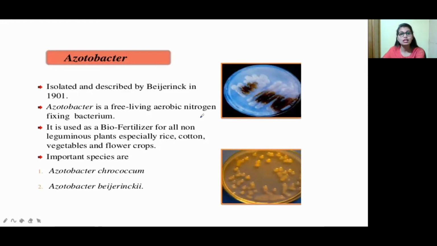Then what is Acetobacter? It was isolated and described by Beijerinck in 1901. Acetobacter is a free-living aerobic nitrogen fixing bacteria. It is used as a biofertilizer for plants, especially rice, cotton, vegetables, and flower crops. The important species of Acetobacter are Acetobacter croococcum and Acetobacter beijerinckii.